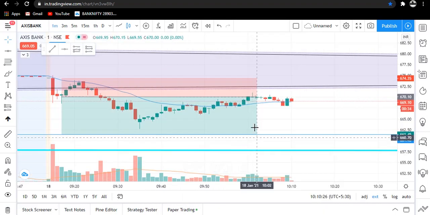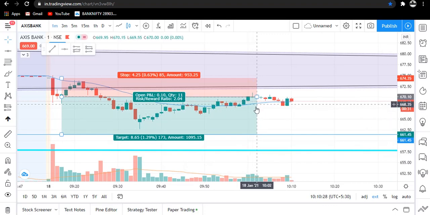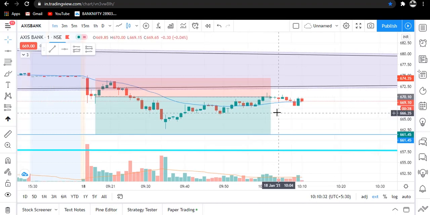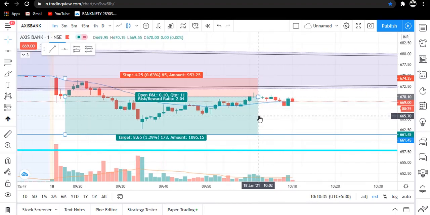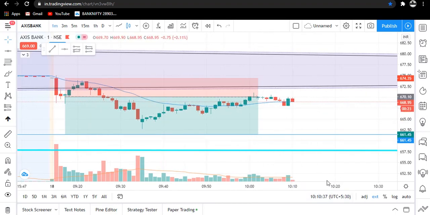So traders, here you can see that our trailing stop loss got triggered. Okay traders, I can see here also that now price will go down and hit our target. There are many chances that this will happen. But since our trailing stop loss is hit, we are not entering again.